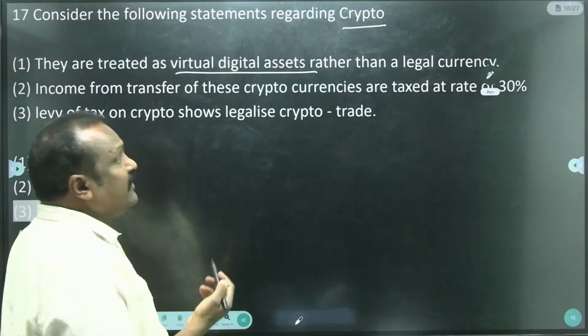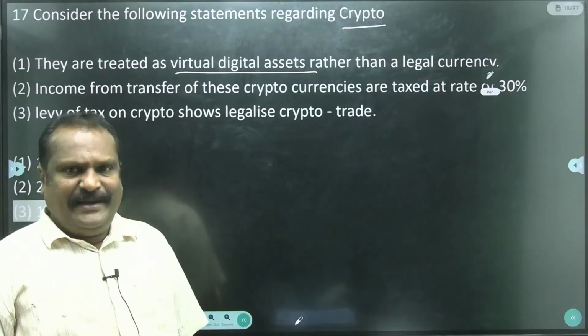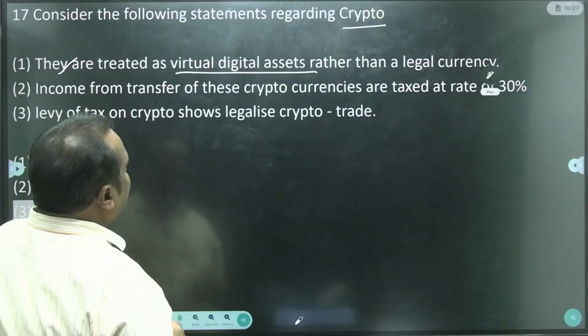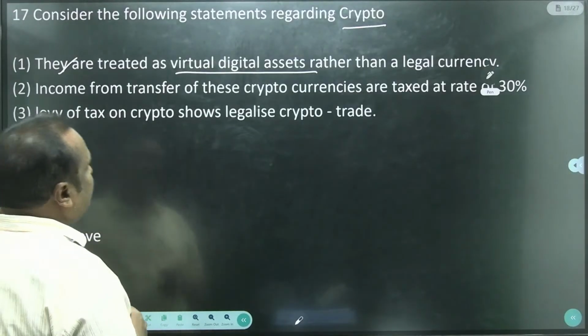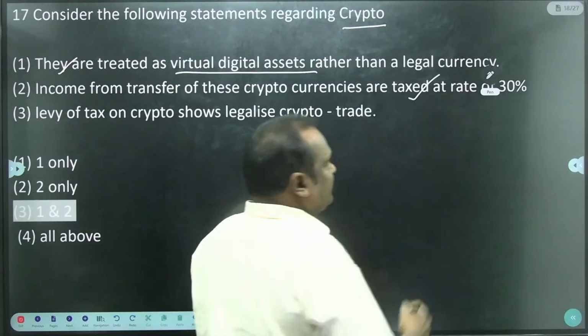Yes, rather than legal, it has no legality, but it is virtual, not real. Okay, so this statement is correct. Income from the transfer of these cryptocurrencies is taxed at 30%. This statement is also correct.